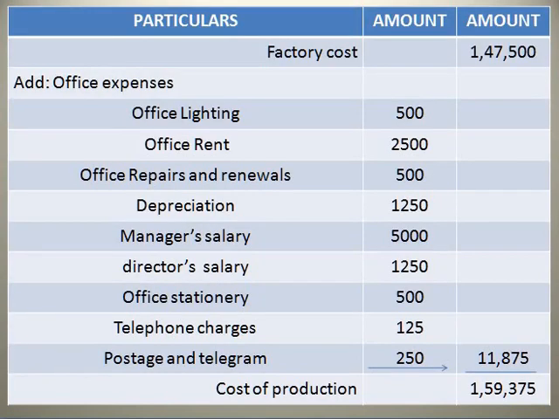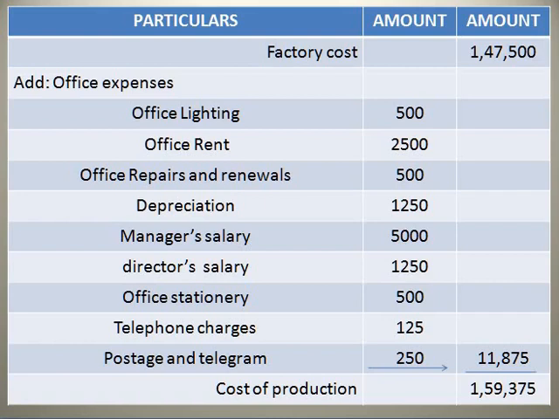In this factory cost, you should add office expenses. So all the expenses which are related to office: lighting, office rent, office repairs and renewals, depreciation, manager's salary, director's salary, office stationery, telephone charges, postage and telegram. These all are related to office expenses. You should add all these. So your total office expenses are 11,875.